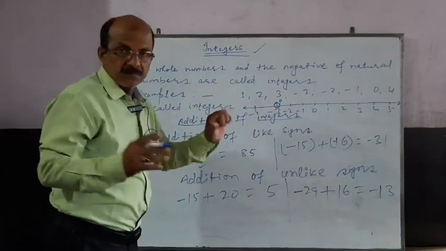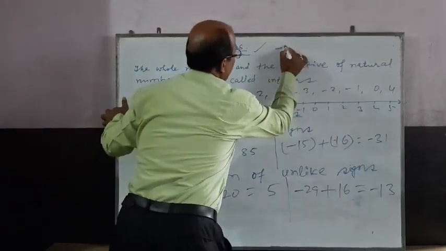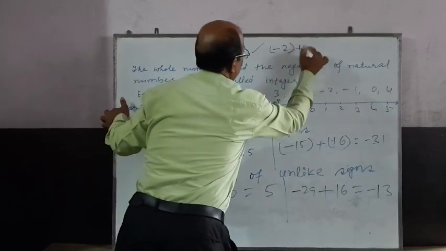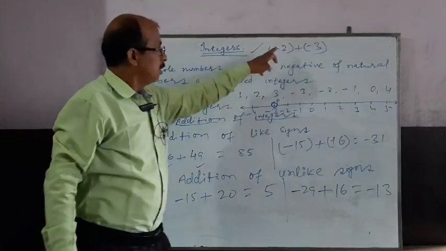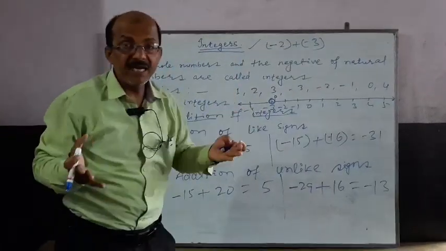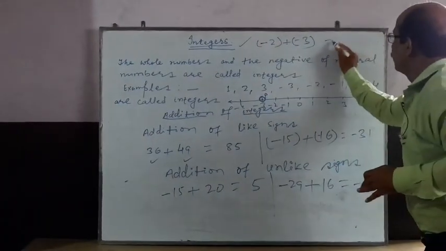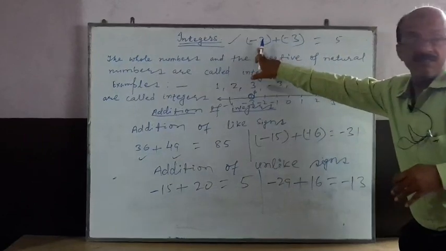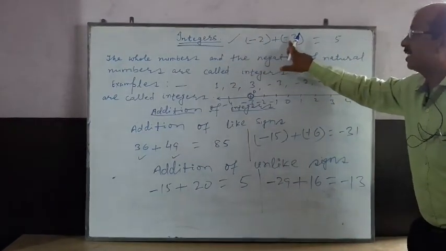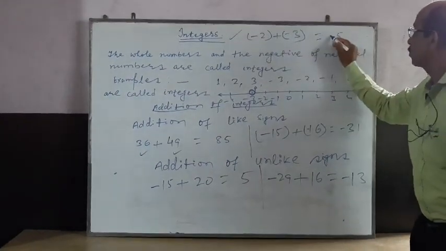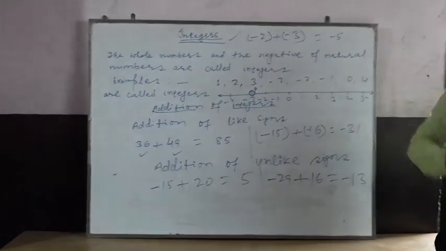I am giving some examples also here. Look here. If you add minus 2 plus minus 3, add 2 and 3. What will you get? 5. Okay. And the common sign is negative, minus and minus. So put here the common sign. So minus 2 plus minus 3 is equal to minus 5.